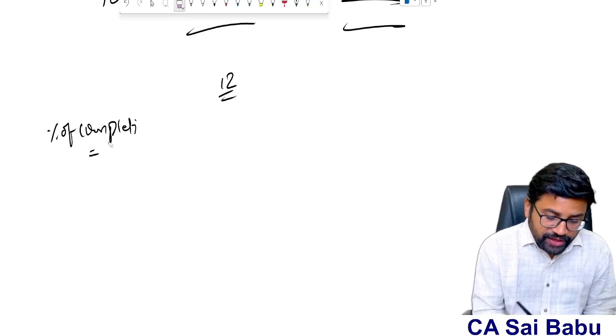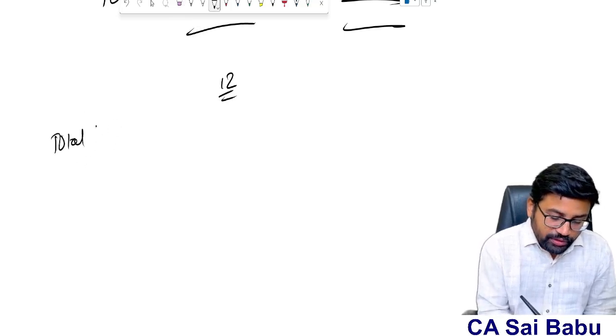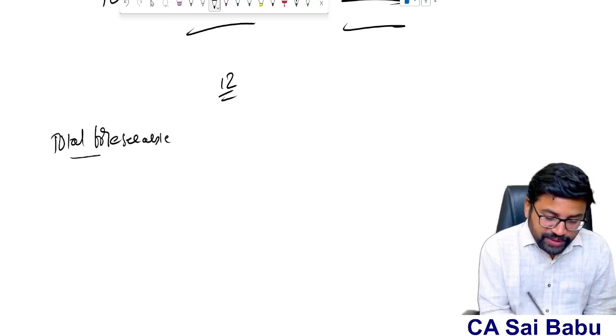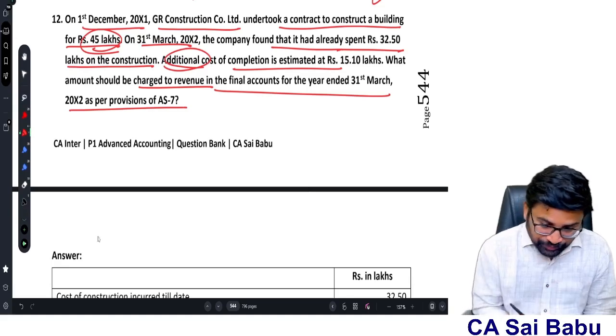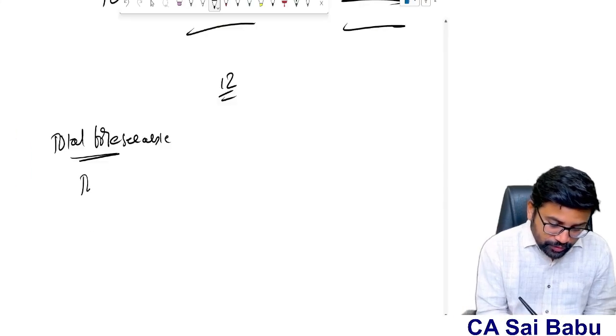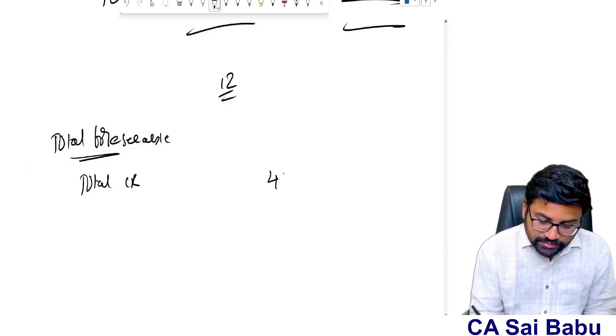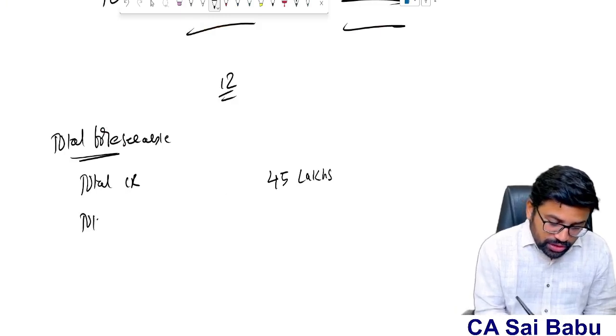Or else you can find out total foreseeable loss. Total foreseeable loss. Overall, what is the expected loss? Simple. What is the contract total revenue? Total contract revenue how much? 45 lakhs. And what is the total contract cost?